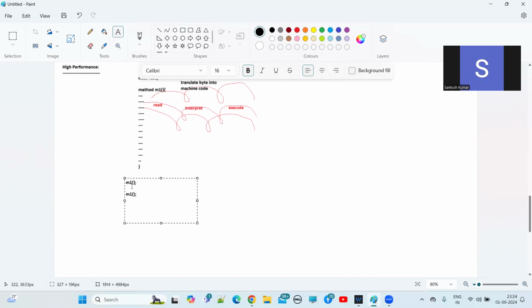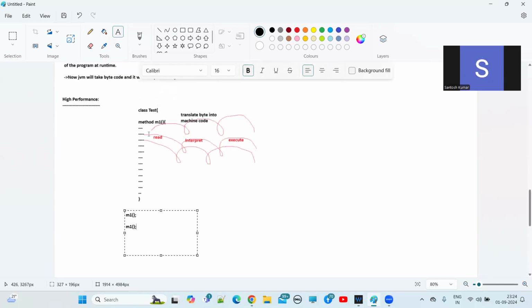Okay, now again, the M1 method has been called, and the JVM will try to execute all the lines of code. How will it execute? Again, the JVM will call the interpreter, and the interpreter will come into the picture. The interpreter reads each and every line, interprets the line, and executes the line. How many times will it do this? Again, 10,000 times.